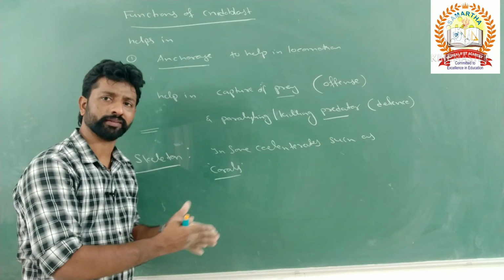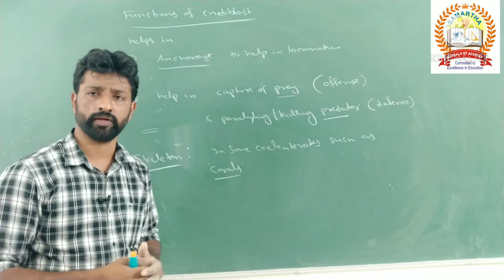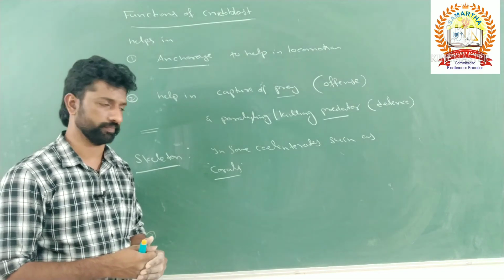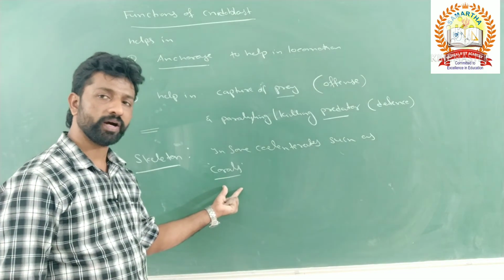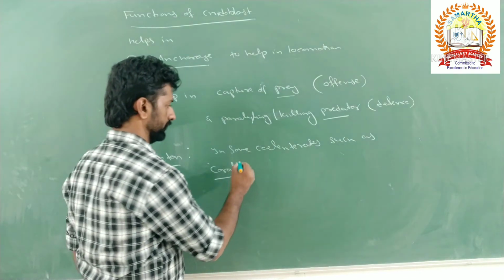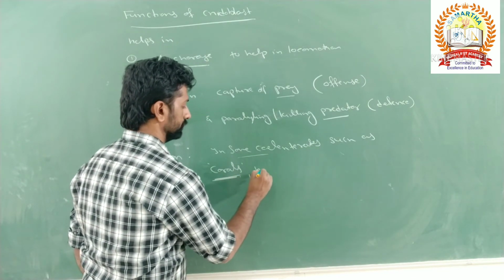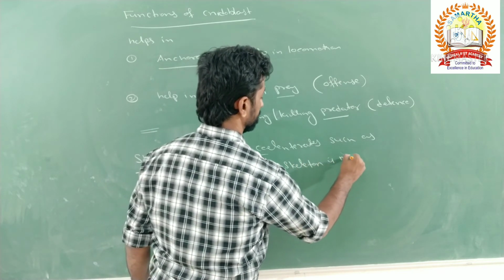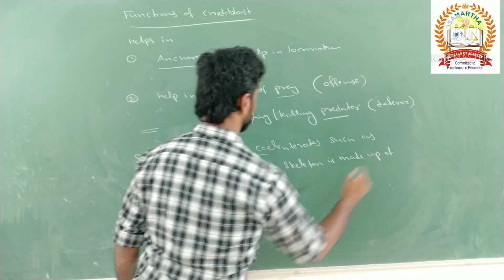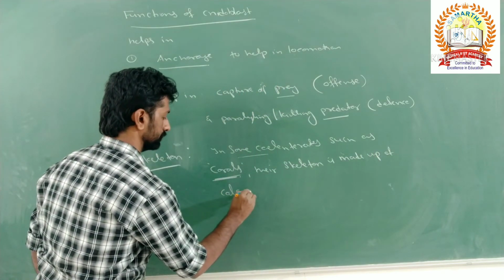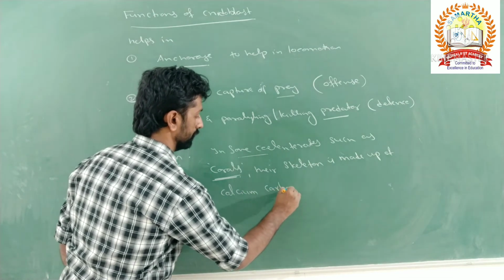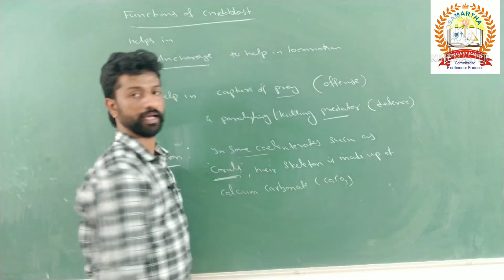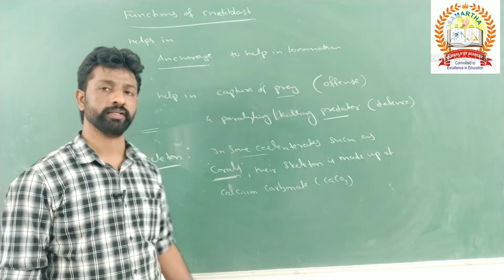In some cnidarians such as corals, the skeleton is made up of calcium carbonate, that is CaCO3. That is regarding their skeleton.